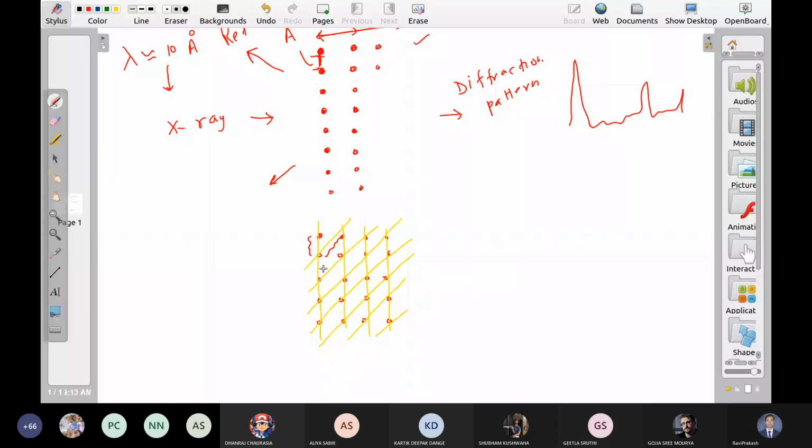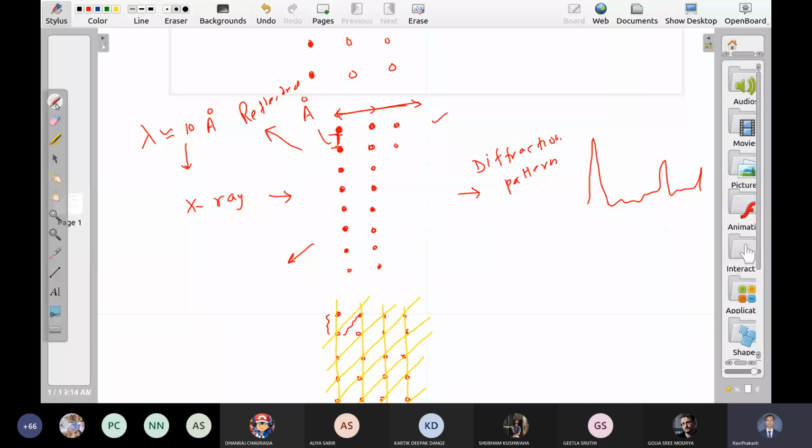Okay. So you can see we cannot apply theory of diffraction directly. I mean, we just cannot take it from optics and apply directly here. Things are somewhat complicated here. So before we come to this diffraction part, we need to understand various directions, various planes in the lattice.